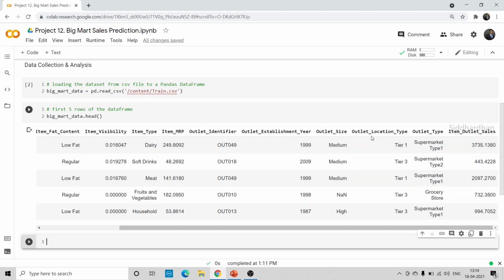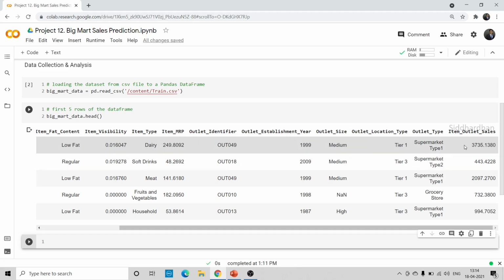And then we have this outlet location type. Tier 1, tier 2, tier 3, whether it is present in a very populated region, or in a less famous region. So tier 1, tier 2, and tier 3 are the outlet location types. And then we have this outlet type, whether it is a supermarket or a small grocery store. So that is the type of that particular store.